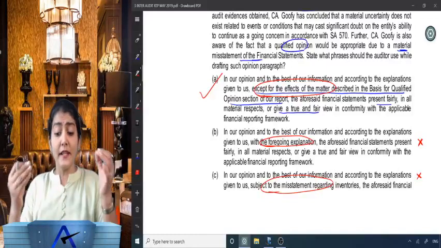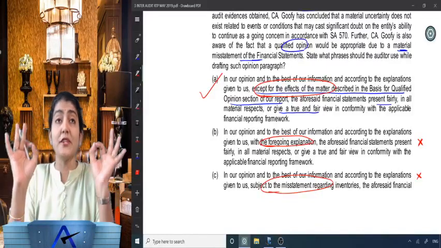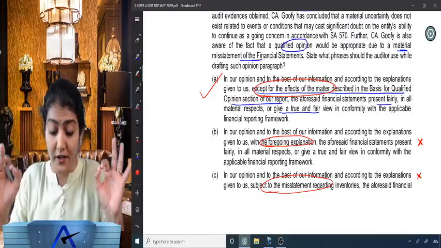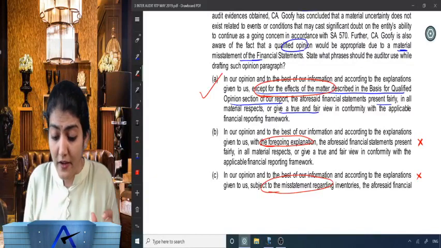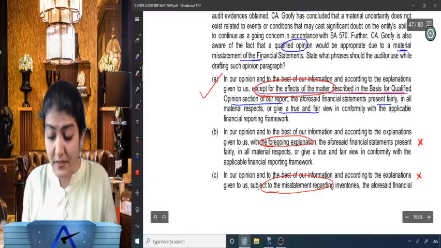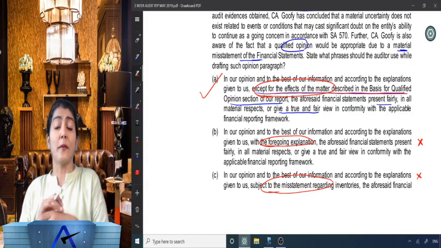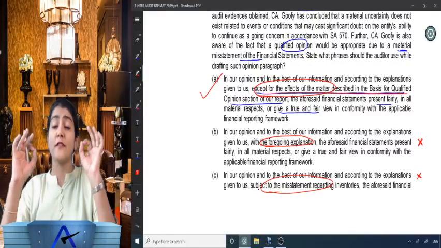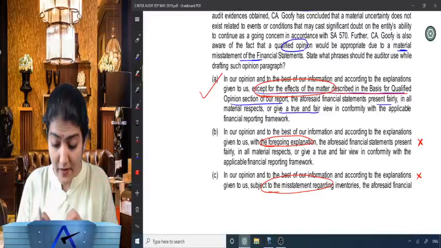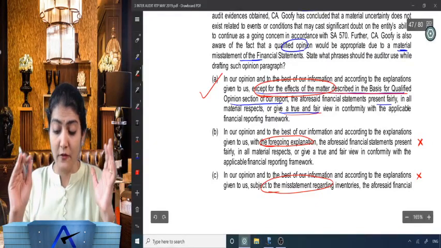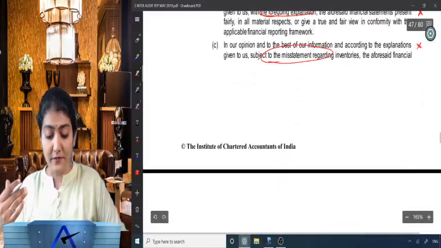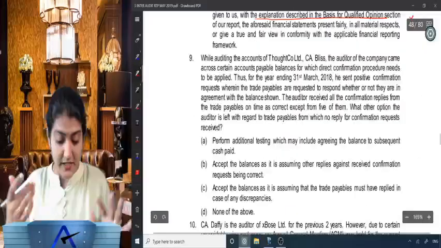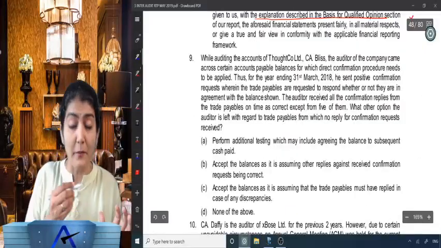Right, in our opinion and to the best of our information and according to the explanation given to us, except for the effect of the matters described in the basis for qualified opinion section of our report, the aforesaid financial statements present fairly in all material respects or give a true and fair view in conformity with the AFRF. Right, coming to the next one, question number 9.